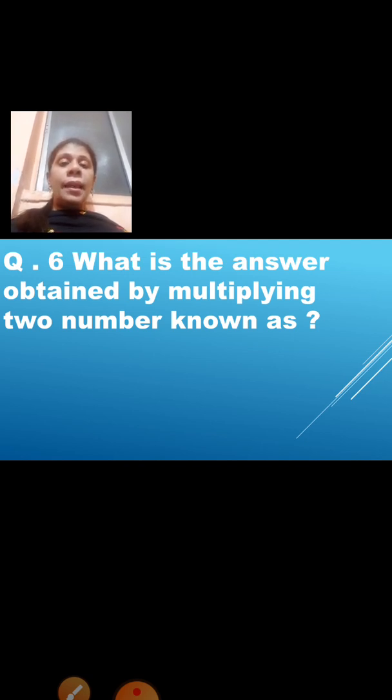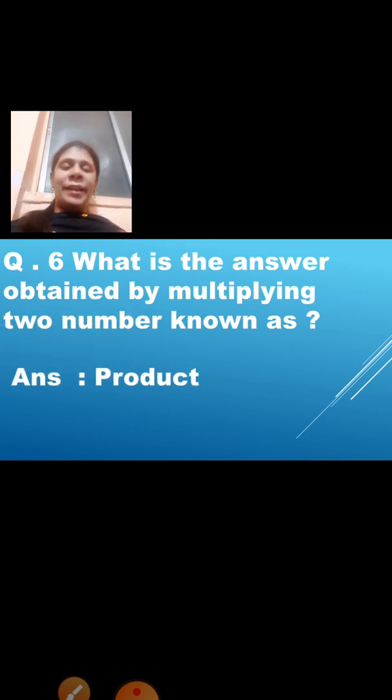And in subtraction? Difference. Correct. And in multiplication, what is it known as? Product. Correct. So the answer obtained by multiplying two numbers is known as product.